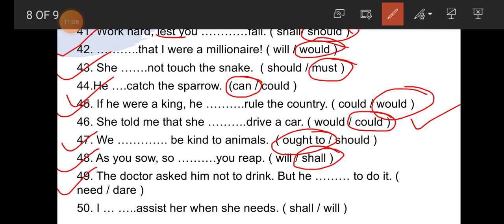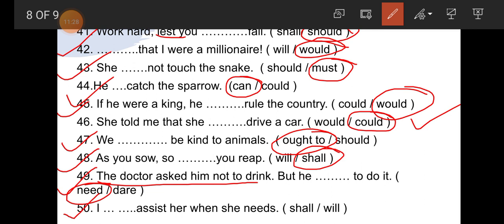Now 49 student. The doctor asked him not to drink, but he dash to do it. So student, this is indicated here that the doctor asked him not to drink, but he needs to do it. He needs to do it or follow it. So need is the correct answer here.